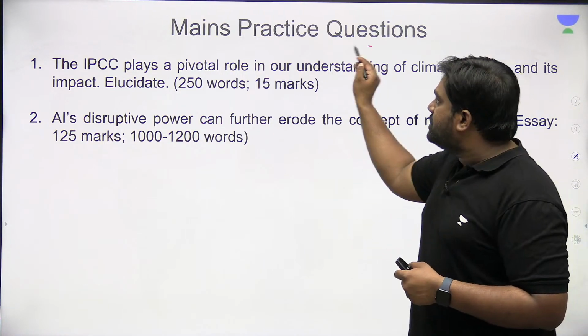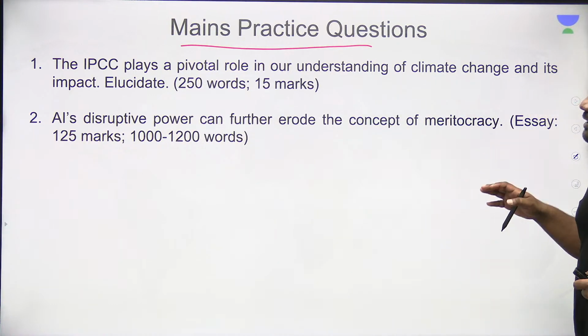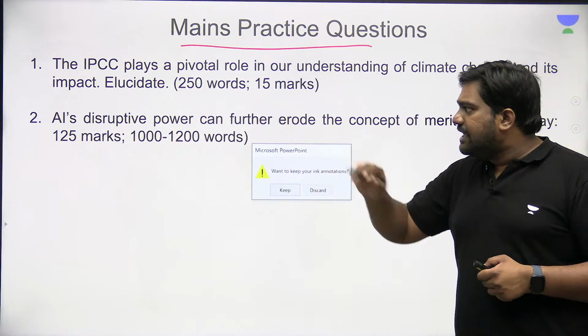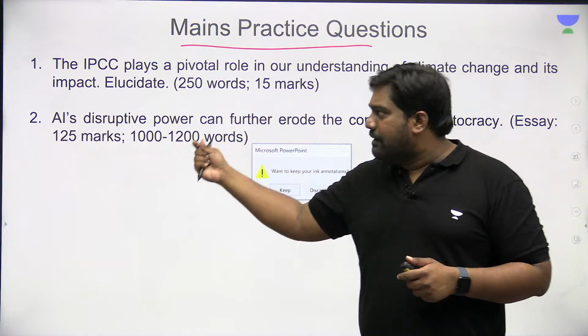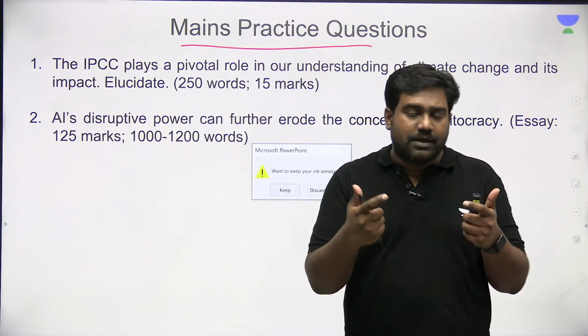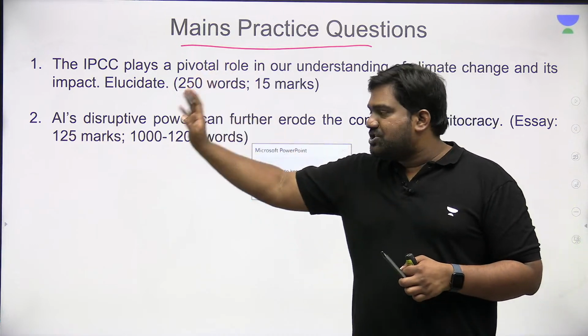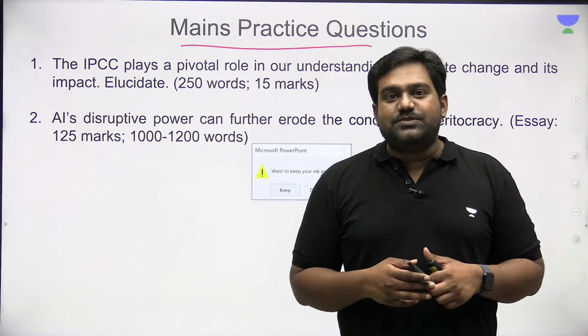So this completes today's discussion. Now you can take a look at the mains practice questions. Both the questions are based on what we have discussed. I have specifically given one essay topic as well today with regard to the topic of meritocracy and how AI can disrupt meritocracy further. So please take up the mains practice question and the essay topic, and use it for your answer writing practice.